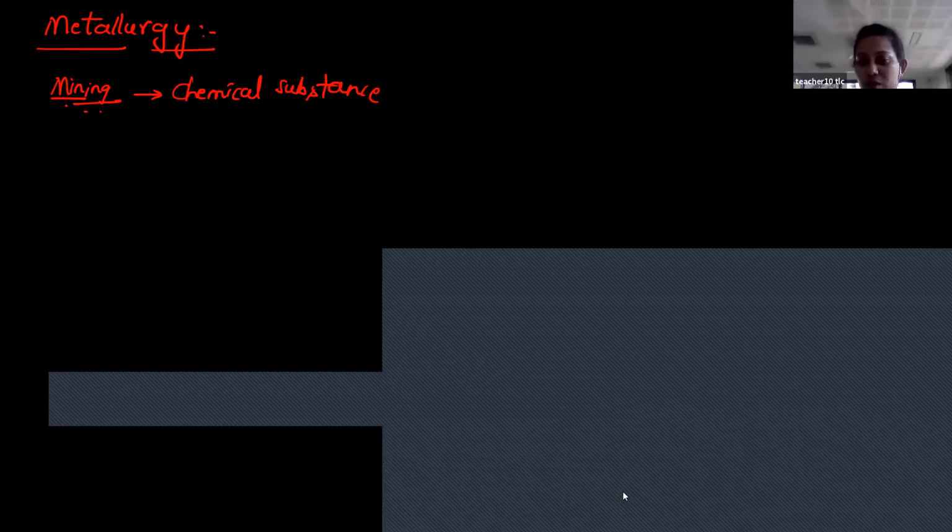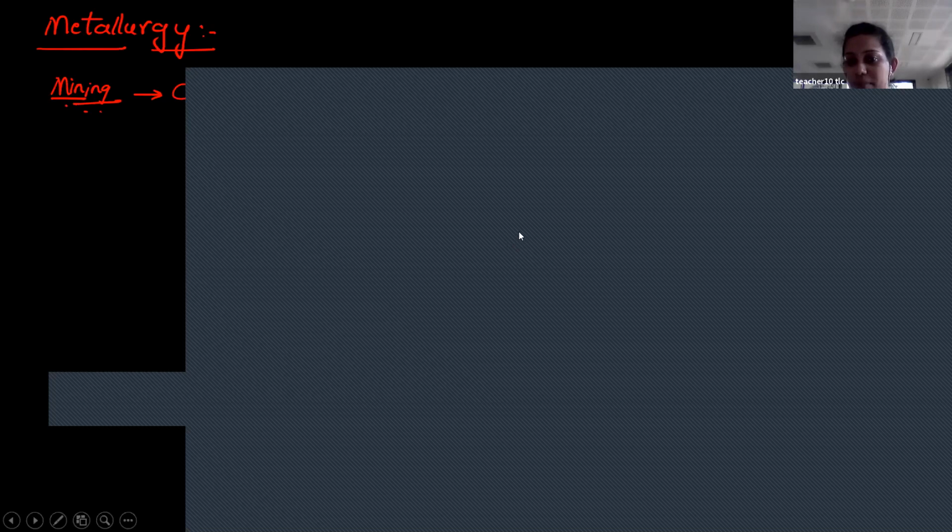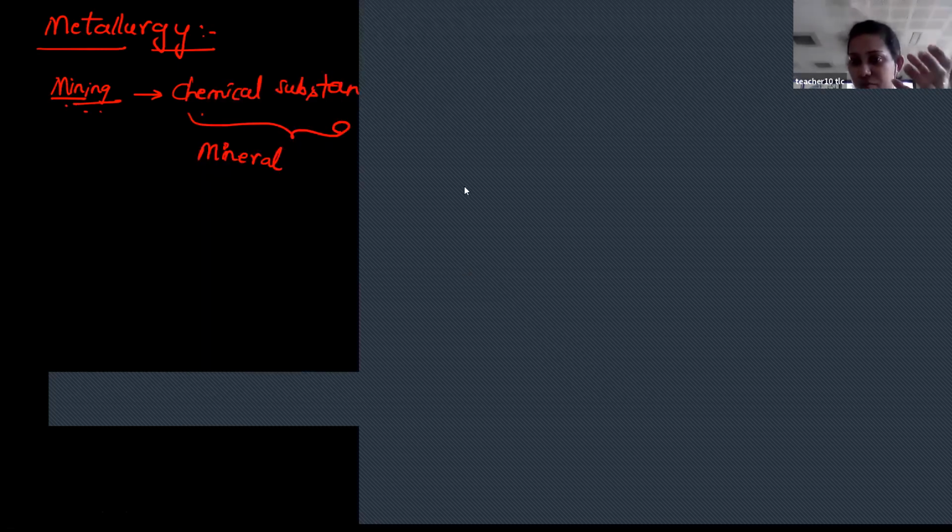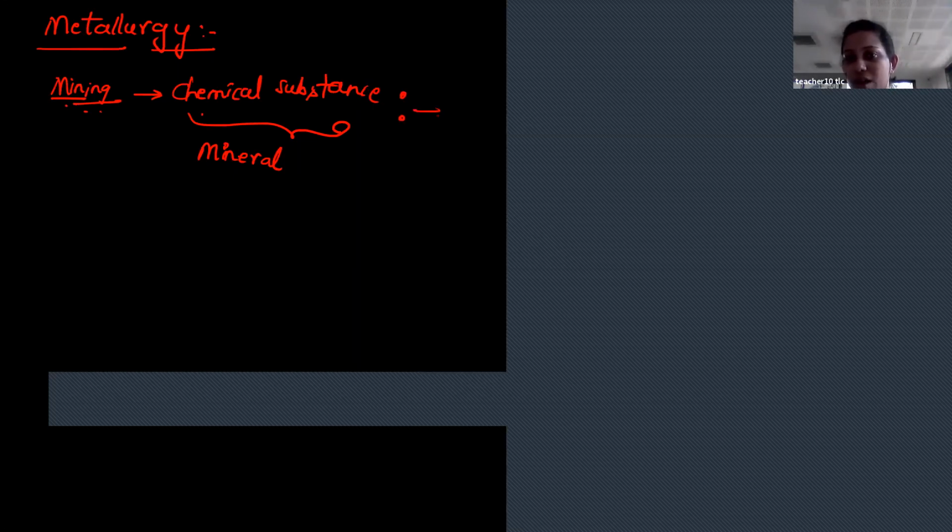Students, first go for mining. You will get some chemical substance. The name of this chemical substance is mineral. All of it you can't extract. Yes, you can extract, but you need to apply more energy or more money in the extraction. Therefore, if you want to extract metal, you have to select a proper ore. All minerals are not ore.